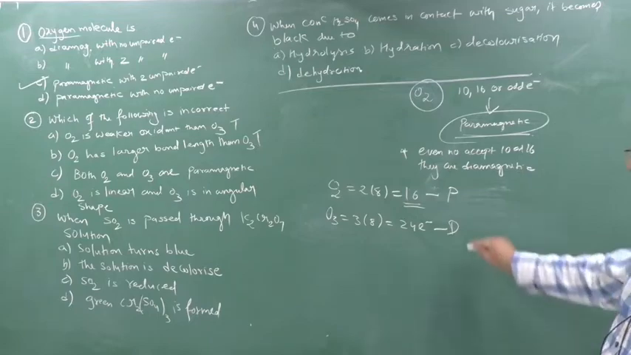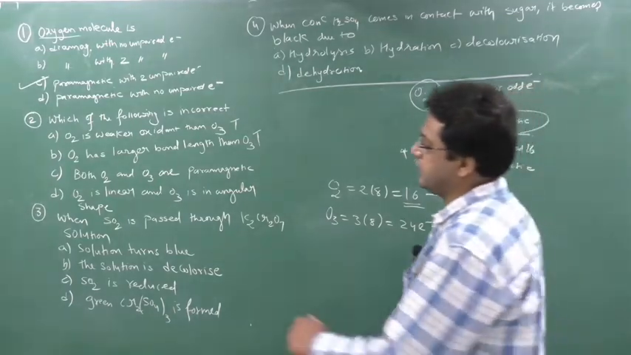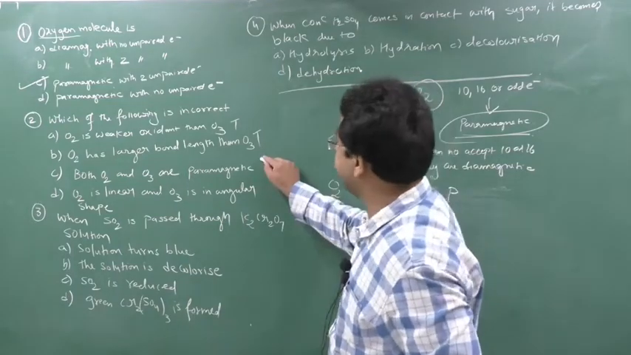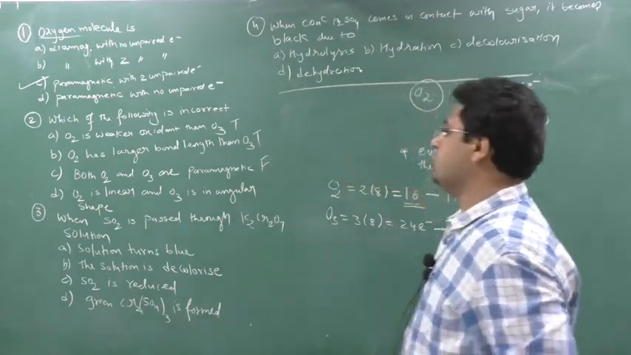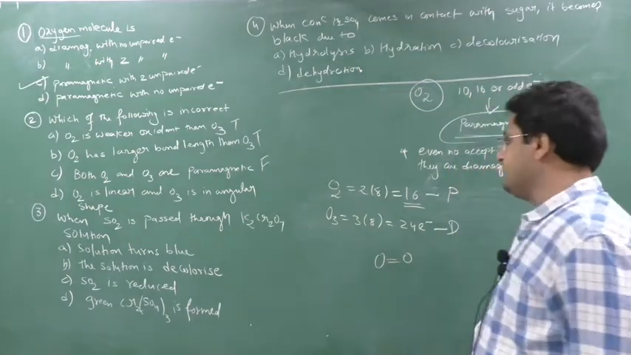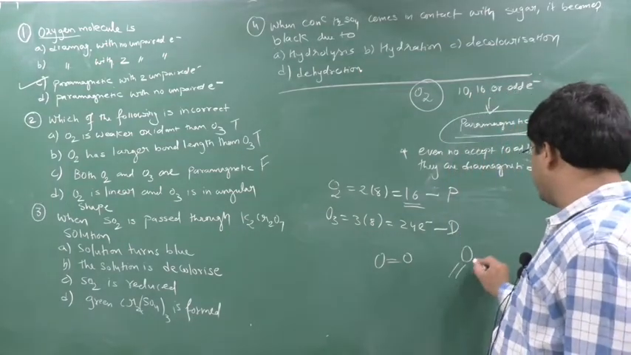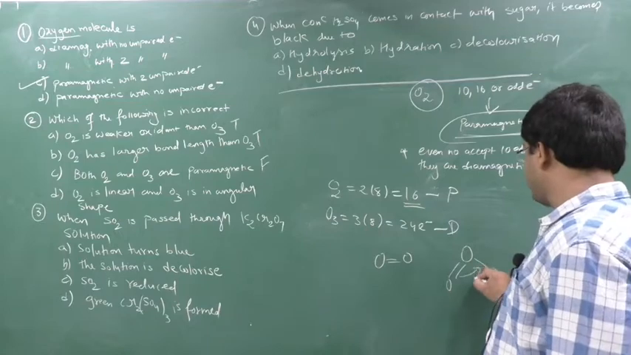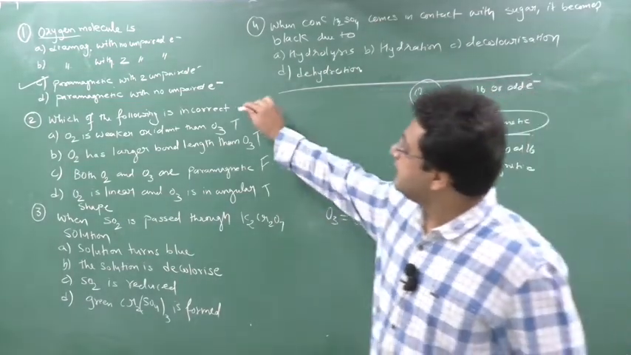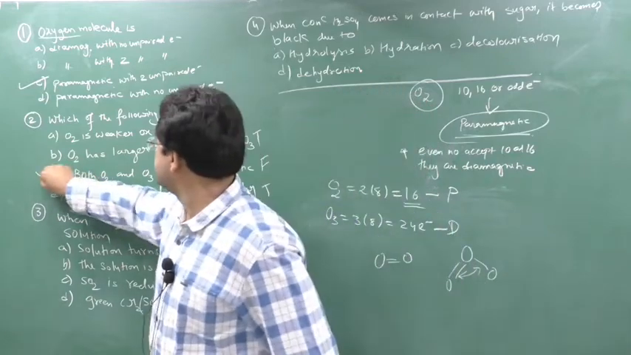So ozone should be diamagnetic and O2 should be paramagnetic. But here they have written that O2 and O3 both are paramagnetic. So this is false, it is not possible. O2 is linear, O3 is angular. Yes, we know, this is O2 which is linear, and O3 will be angular. This is also true. So we have to find the incorrect answer, that is option C.